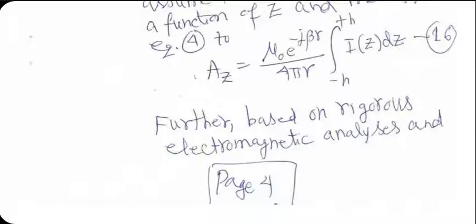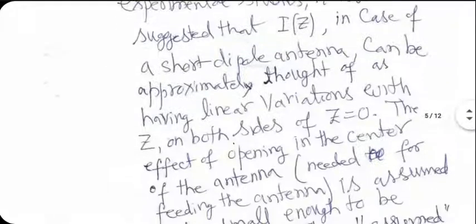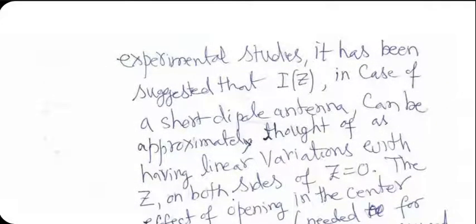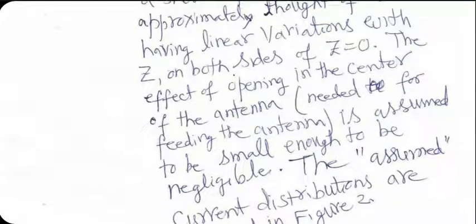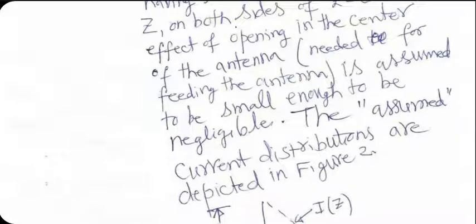Now, how do you calculate this integral? For that, you need to make assumptions about the behavior of Iz. Based on experimental studies and also theoretical analysis, in case of a short dipole, we can assume that Iz with z is a linear variation. I have said it several times. The effect of the opening in the center of the antenna needed for feeding the antenna is assumed to be small enough so that it is negligible. The assumed current distributions are depicted below.